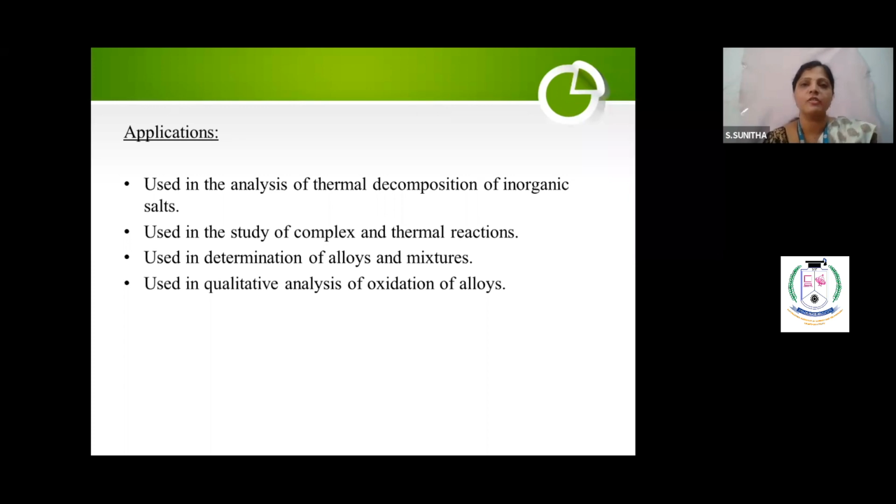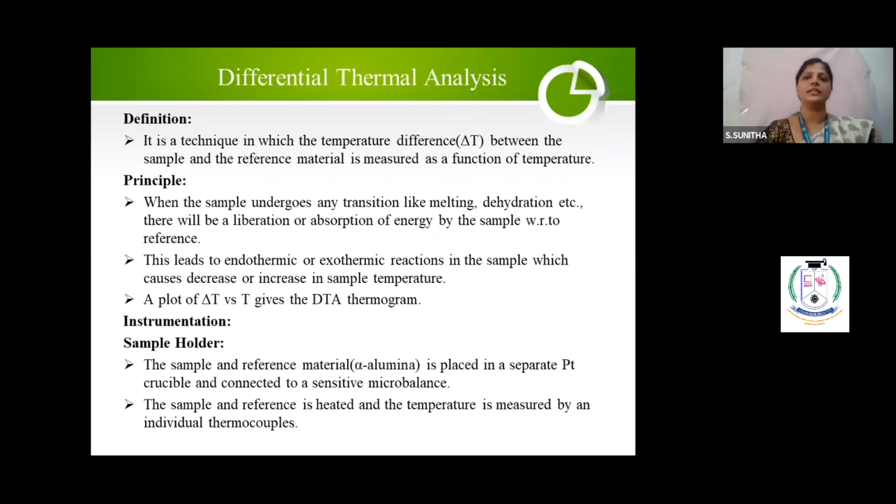This is thermogravimetric analysis. And the second one is differential thermal analysis. Same thing, but slightly different. Whereas in TGA you take only one sample and you don't have any difference, here there is a difference. Whenever you talk about difference, you should take two. One should be the sample, and the second one should be the reference. Always keep that in mind in DTA or DSC. I will use alpha alumina as a reference material. Reference material should not undergo any change. It is only a reference.